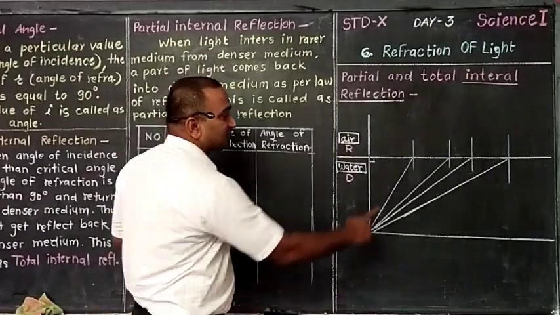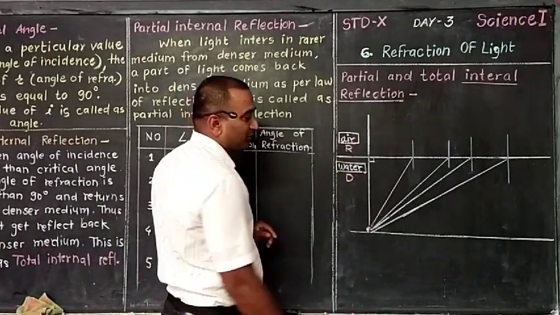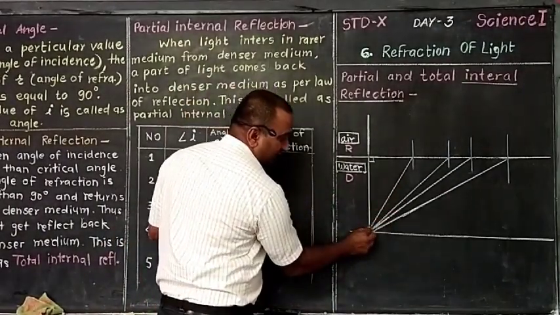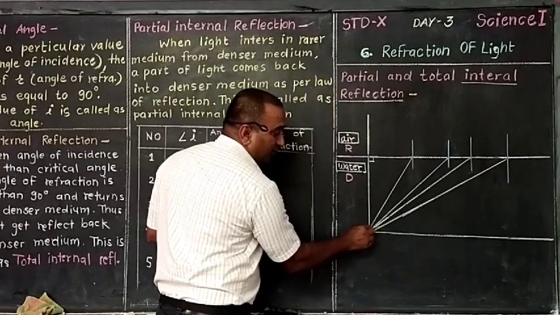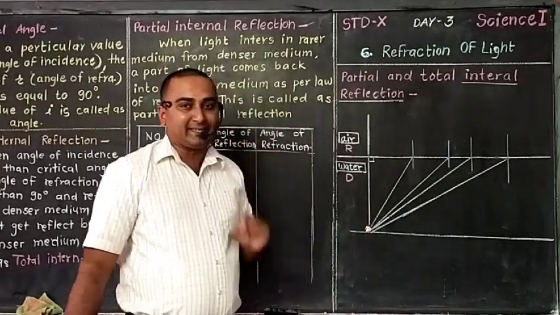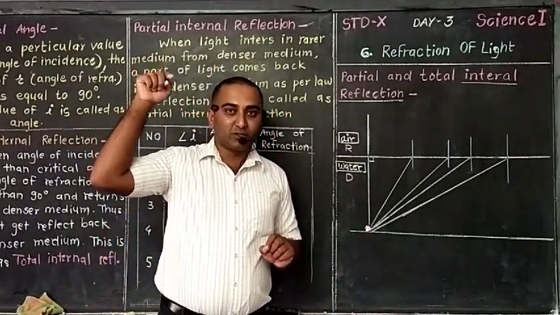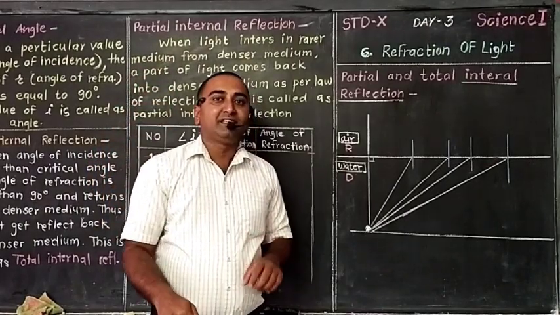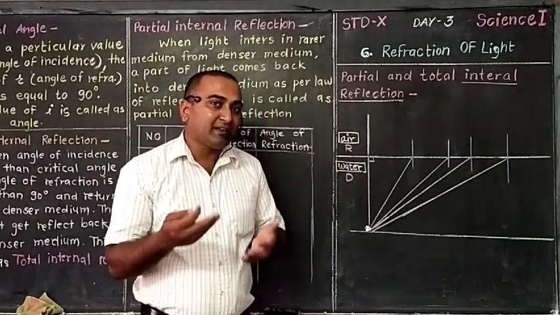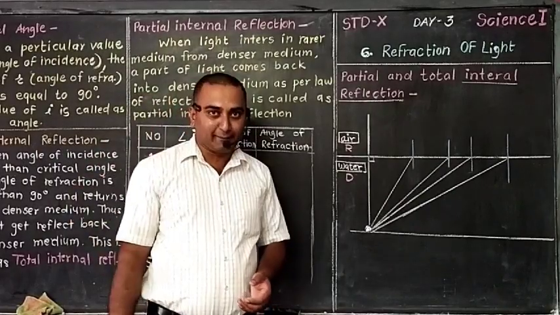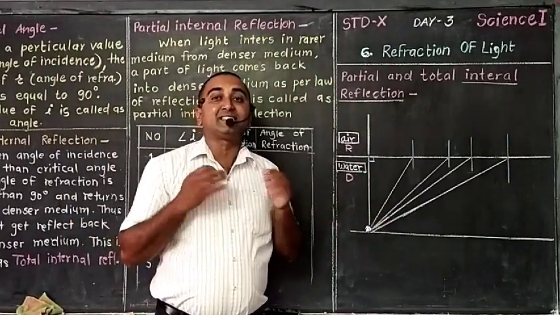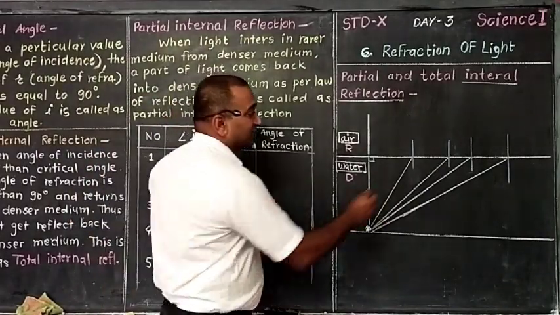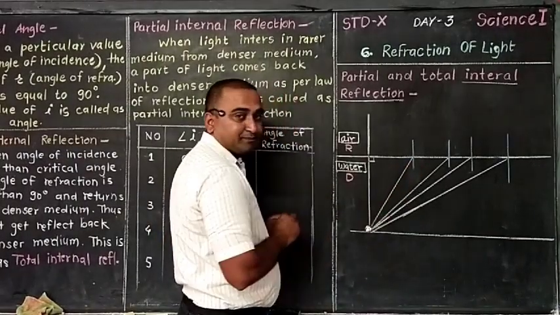For example, the first thing we are going to discuss here. This is one ray. Here below, at the bottom of the water, one object is there. Light travels within the water, falls on that object, and from that object it is reflecting. This ray is the incident ray for us, the first incident ray we are observing.